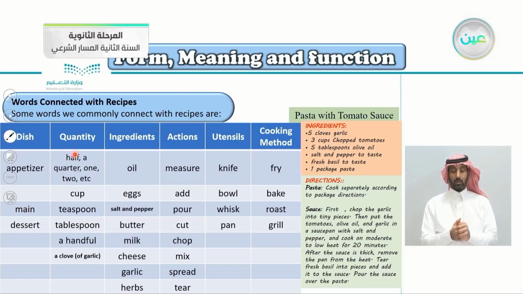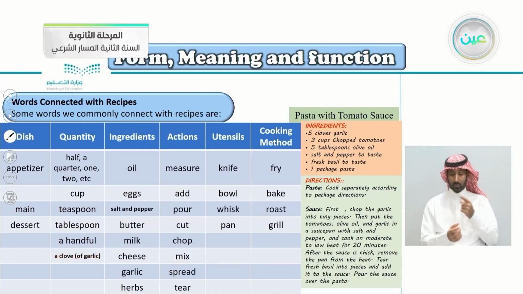The quantity of the thing that you want to cook: half, a quarter, 1, 2, etc. Half a gram, half a kilogram, a quarter kilogram, 1, 2, etc. Or cup. Cup is used as a quantity: 1 cup of flour, or a teaspoon, 1 teaspoon of salt or pepper. The same thing with tablespoon. A handful, to take with your hand, or a clove used with garlic.